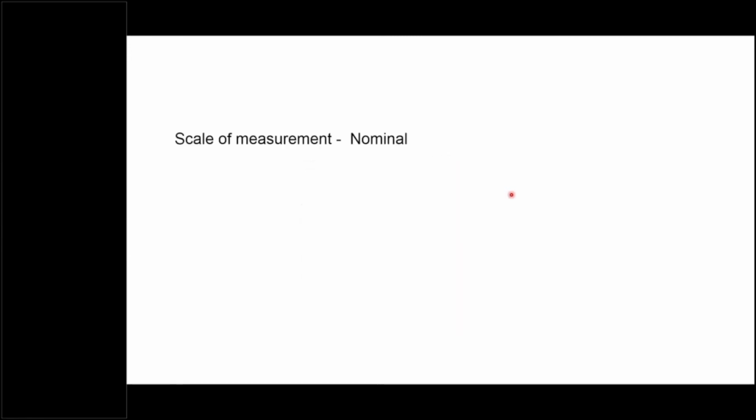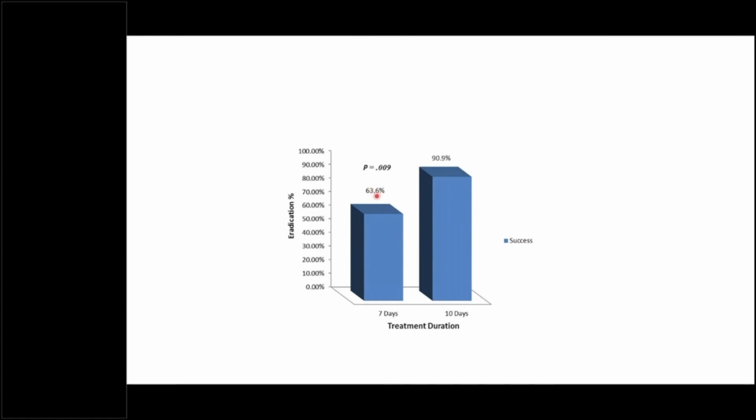Here we can see the scale of measurement is nominal because it is eradication. Eradication is either eradication or no eradication. It cannot be partial eradication or full eradication, and you can see that they have given percentage data: 63.6%, 90.9%.